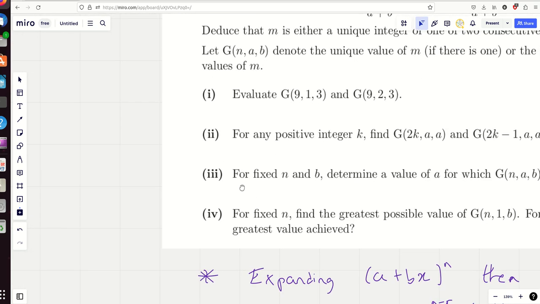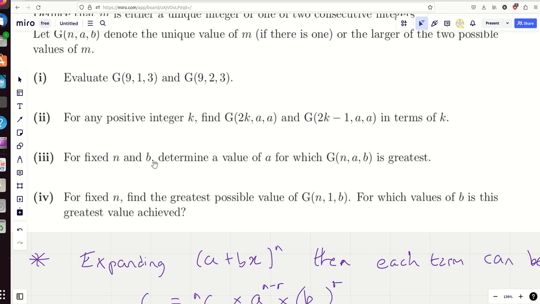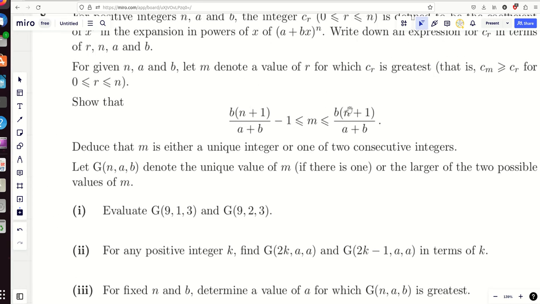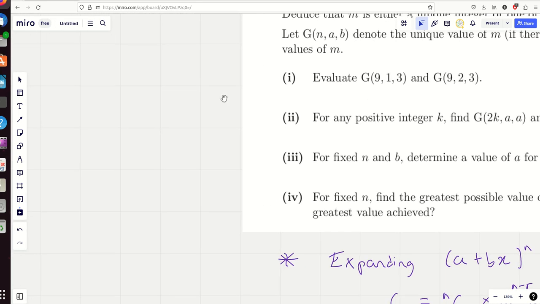Right, now we actually get into part 1, part 2, part 3 and part 4. I honestly think that's the toughest bit in this question. That was the bit I found toughest anyway.